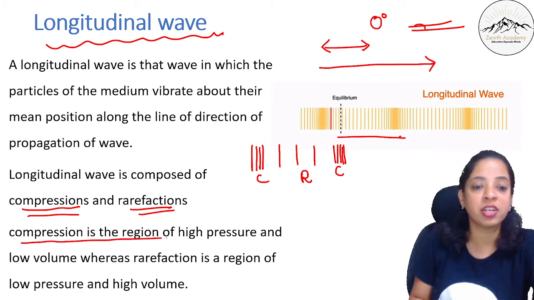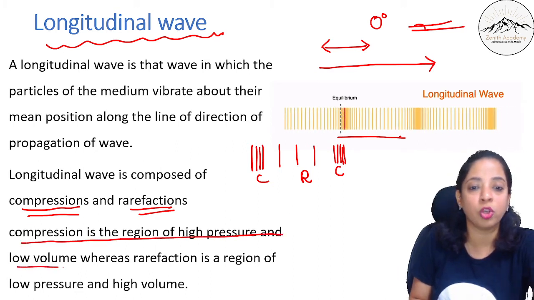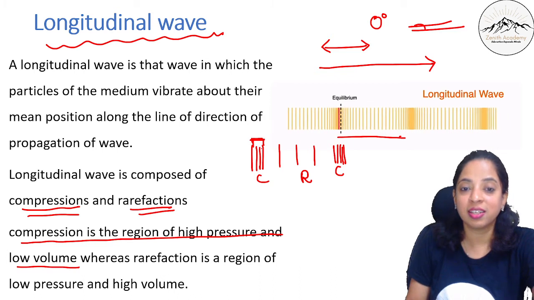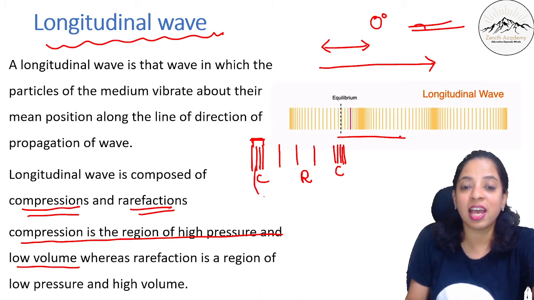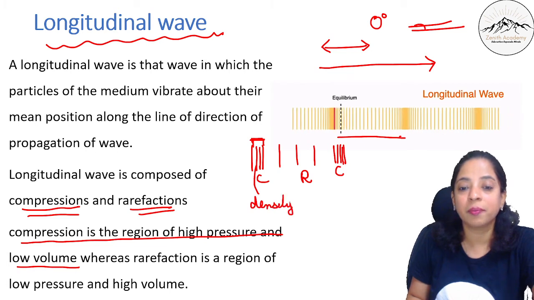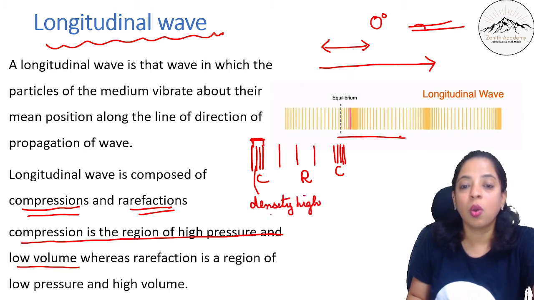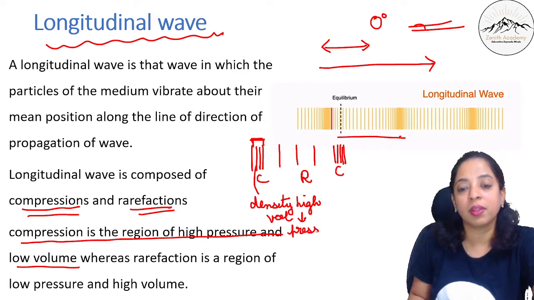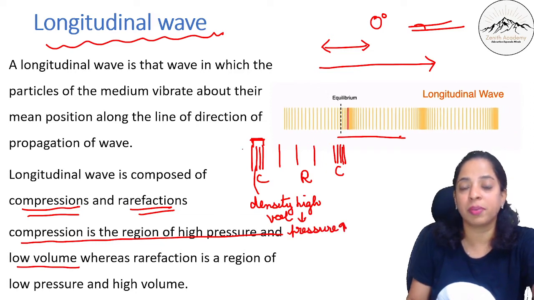So compression is the region of high pressure and low volume. Okay, the volume is less, high pressure is there, density is high. Density of the particles is high. Pressure is high in the compression.